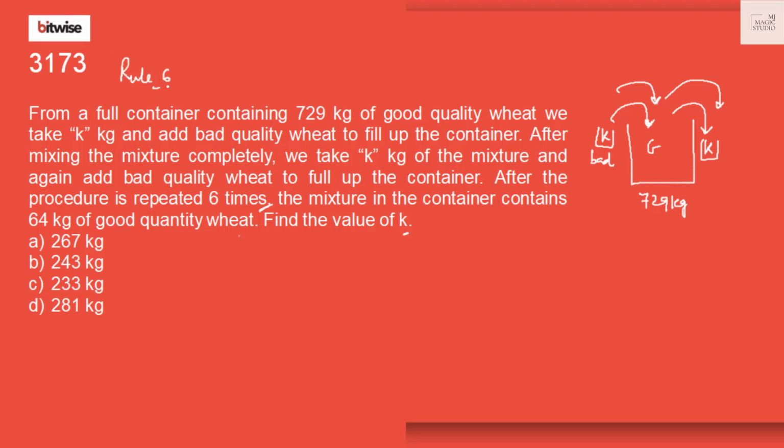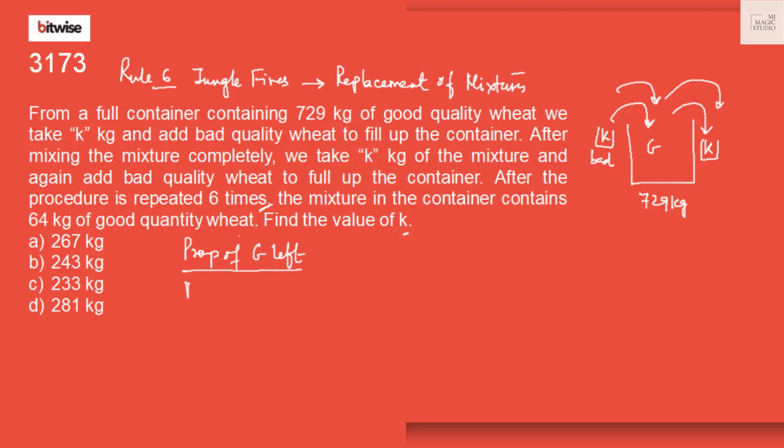Here you can go through rule 6. This is from the Jungle rule book, and these questions are famously solved with the help of the replacement of mixtures formula. It says the proportion of good quality wheat left divided by the proportion of good quality wheat in the beginning is equal to 1 minus k by 729 to the power of how many times this is done. 6 times.